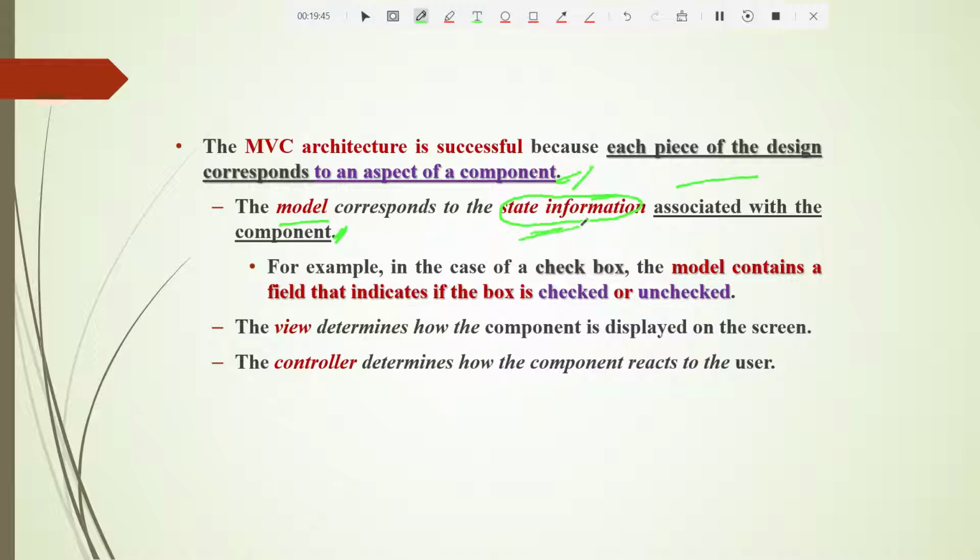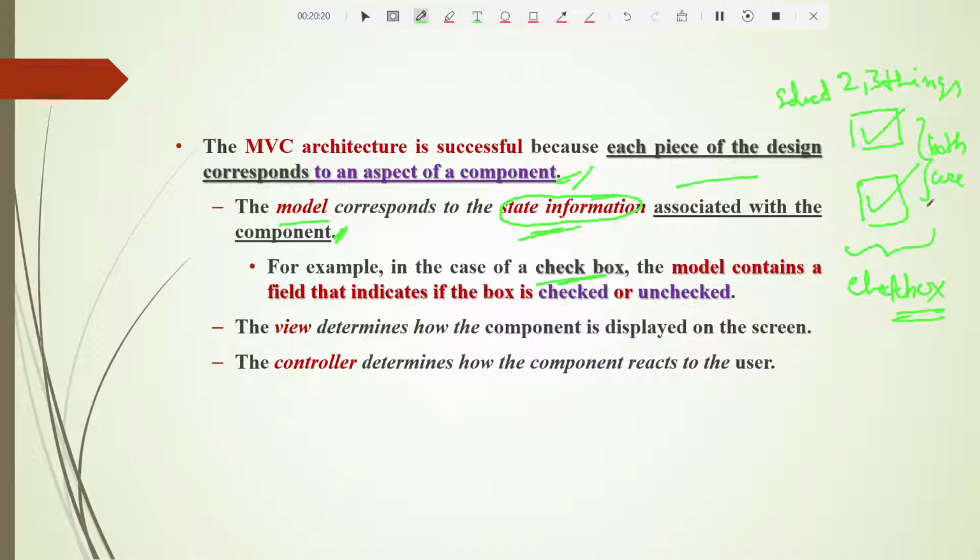Now what is the state information all about? Let us understand that concept with the help of an example. For example, in the case of a checkbox. What is this checkbox we are speaking about? We have seen it many times. Say I need to select two or three things at a time. So how do I do that? I need a box where I put a check on one or two. That is called a checkbox. Both are selected here.